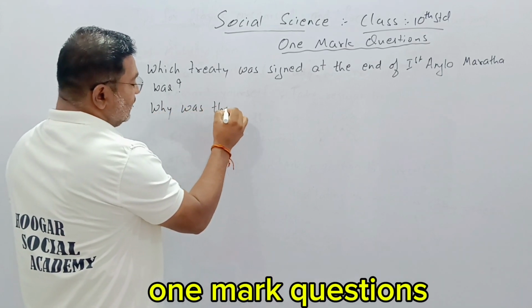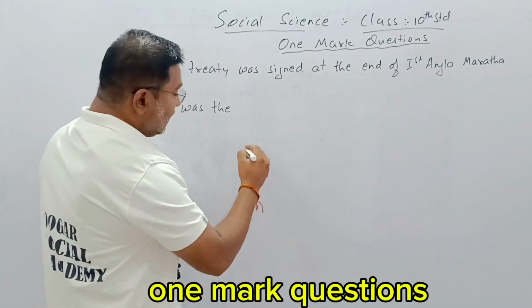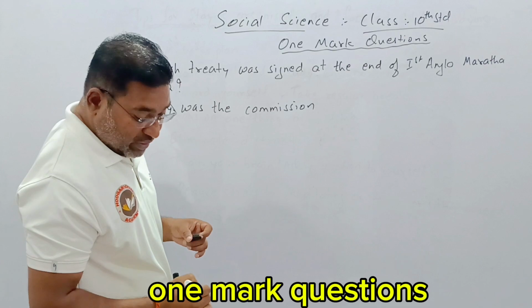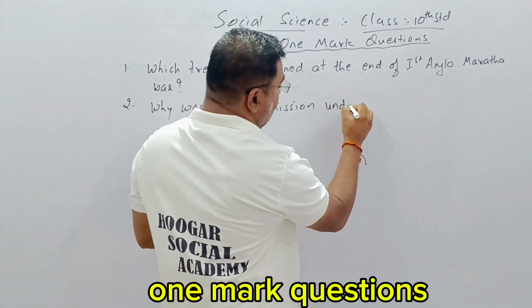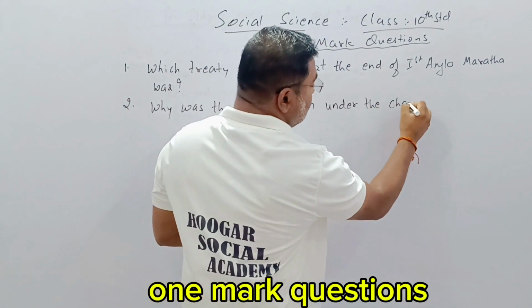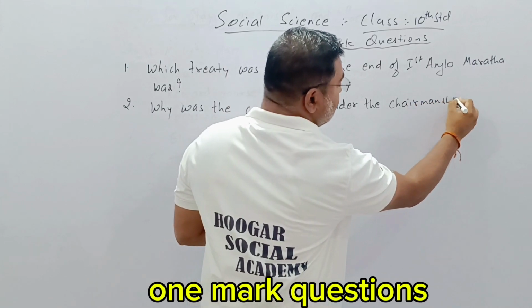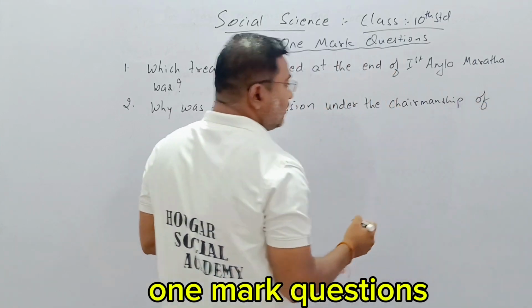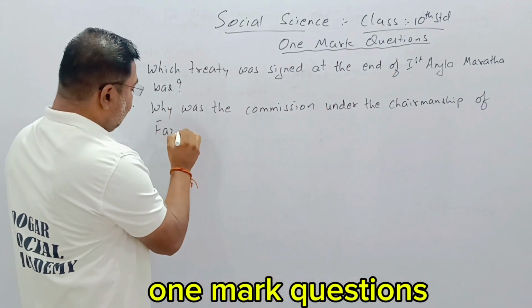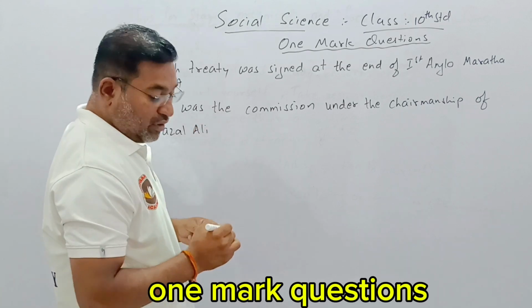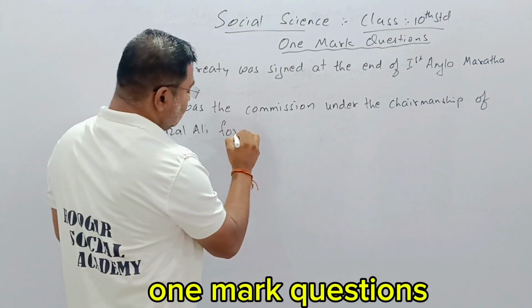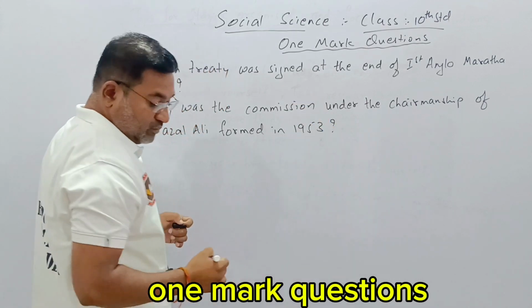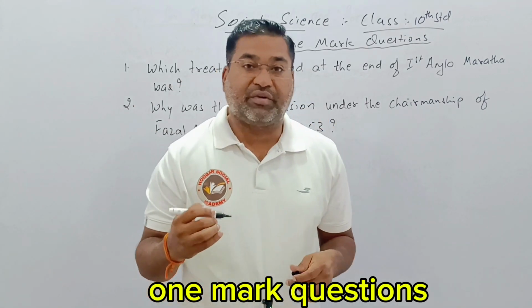Why was the commission under the chairmanship of Fazal Ali formed in 1953?